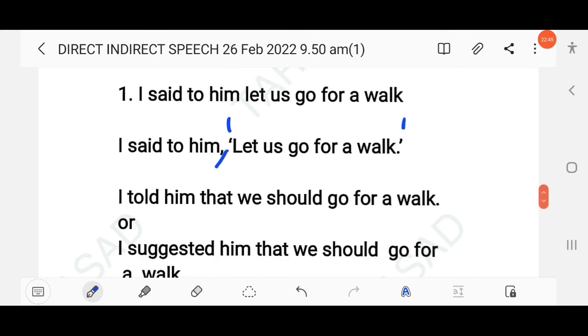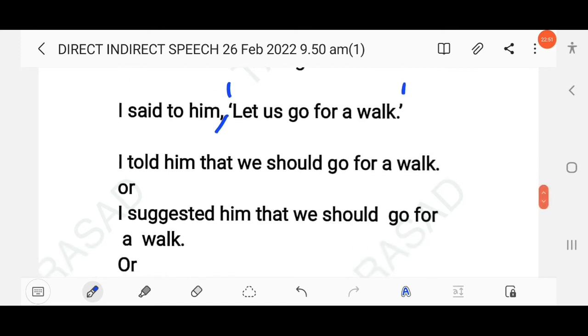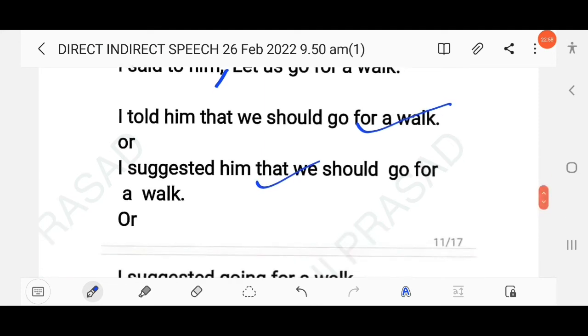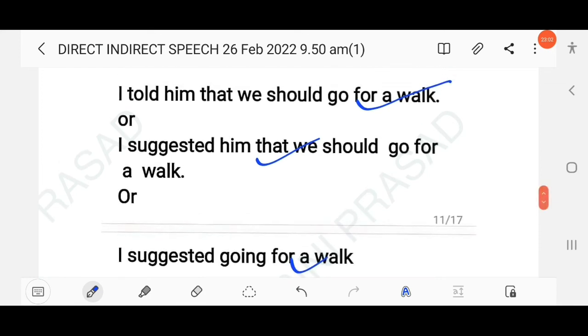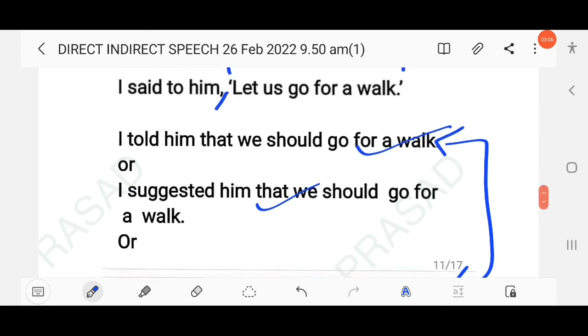That means you know it is one type of suggestion. This is an imperative sentence, a suggestive imperative sentence. So here you have to write, I told him that we should go for a walk. Or you can also write, I suggested to him that we should go for a walk. Or you can also write here, I suggested going for a walk. So here all these three can be accepted, right?